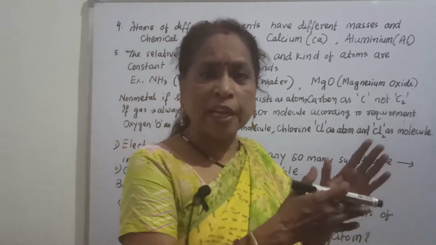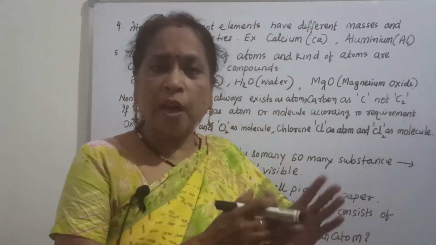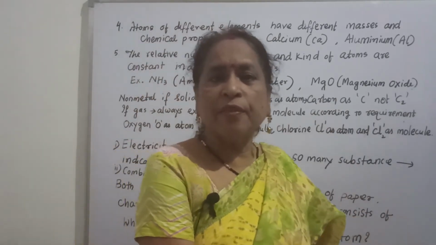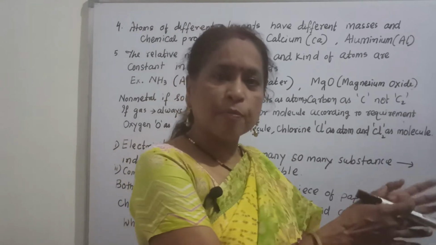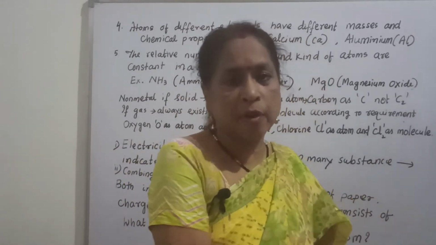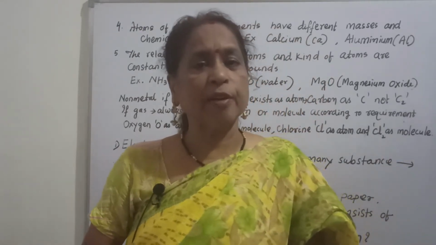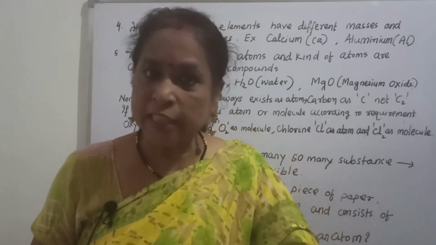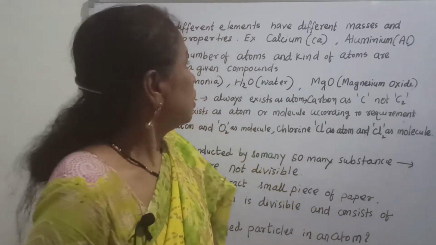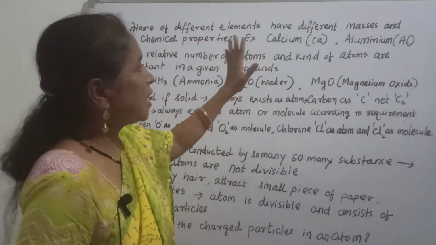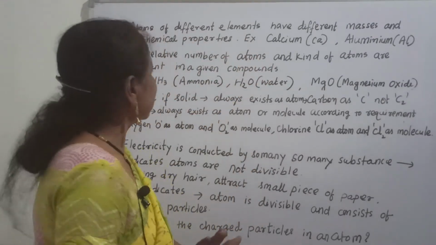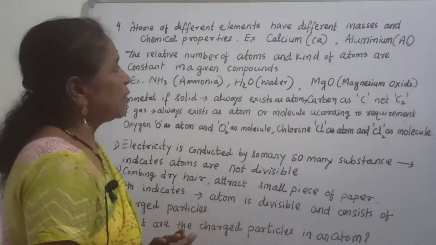Suppose you take copper and gold: the atomic mass of copper is different from gold, and the chemical properties of copper are totally different from gold. So atoms of different elements have different masses and different chemical properties.